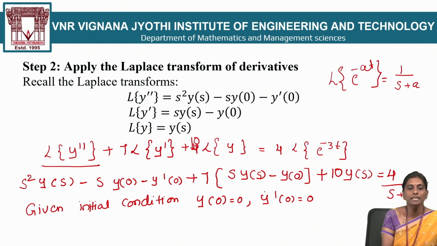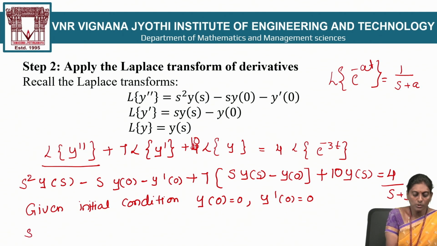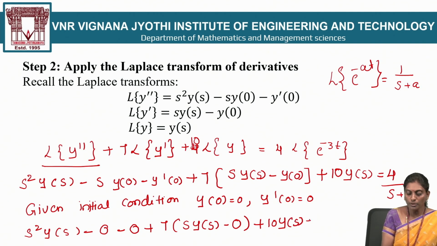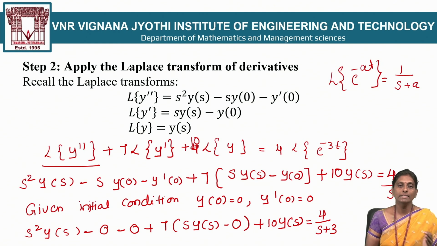Then the above equation becomes s² Y(s) minus y(0), which is 0. This term becomes 0. y'(0) is 0, plus 7 times s into Y(s) minus y(0), which is 0, plus 10 times Y(s) is equal to 4 by s plus 3. Whatever I did, I just applied the Laplace transform formulas and substituted the initial conditions.